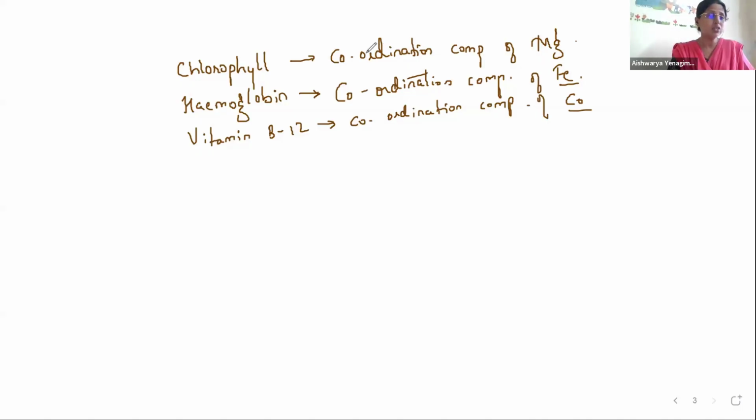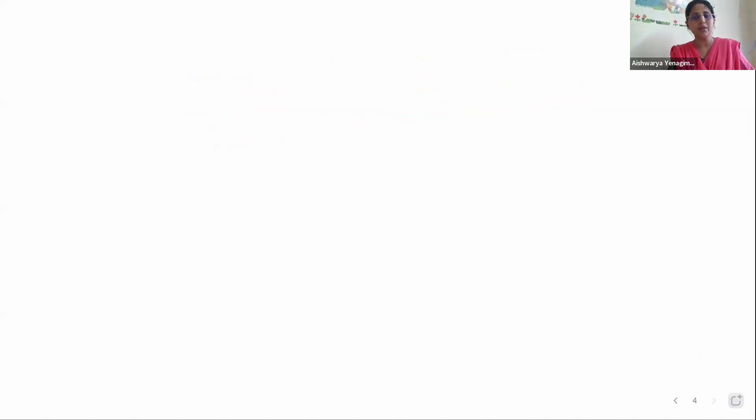Therefore, studying these coordination compounds becomes very important. Is that clear? So you understood why we need to study coordination compounds? Fine. So now I said all transition elements, they exhibit a characteristic property. They show a characteristic property of complex ion formation. So the compounds containing these complex ions are called coordination compounds.